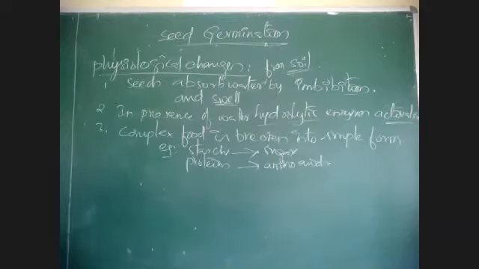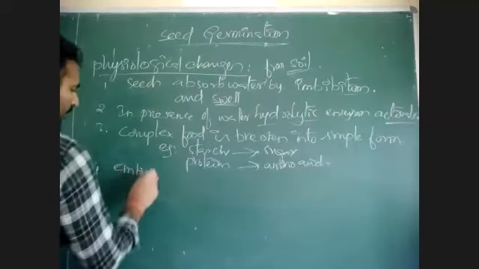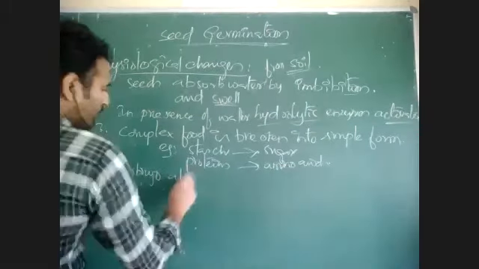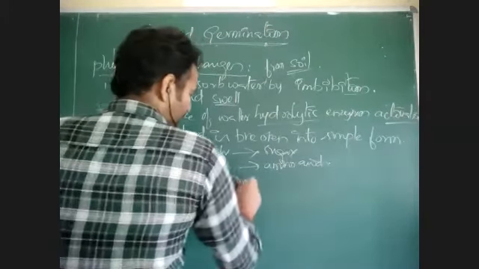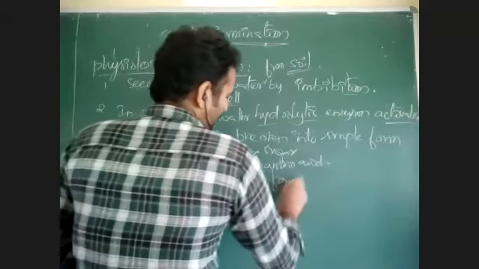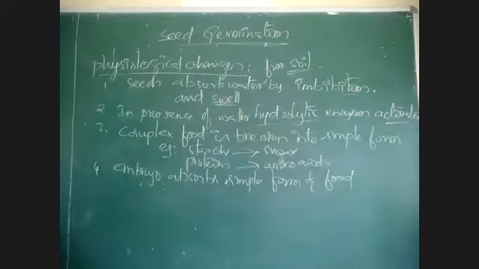Okay, then the embryo absorbs the simple form of food. Sugars are there now. When sugars are broken down, those broken sugars will be absorbed by the embryo.